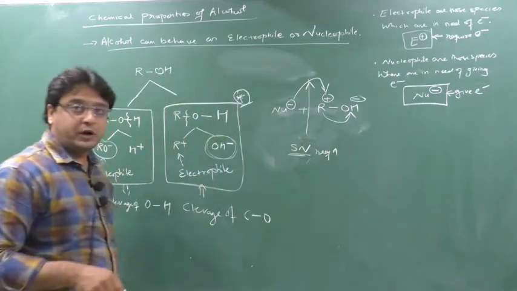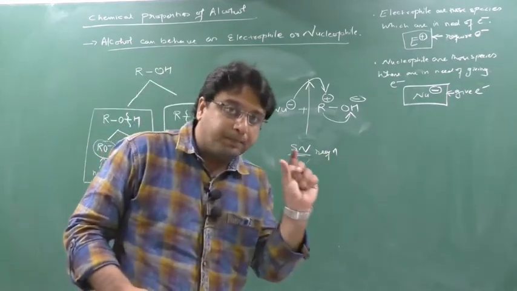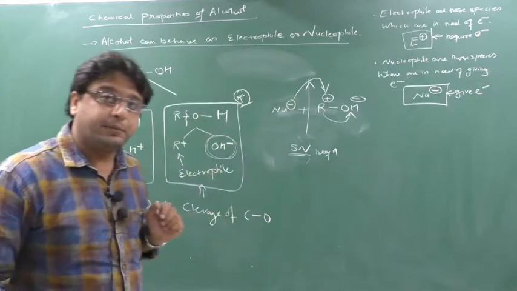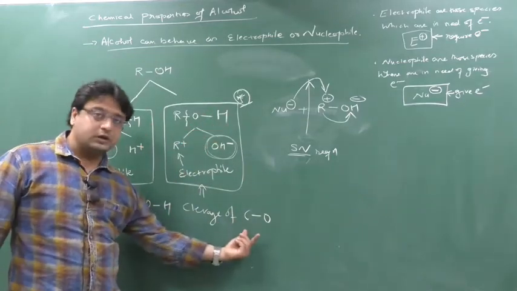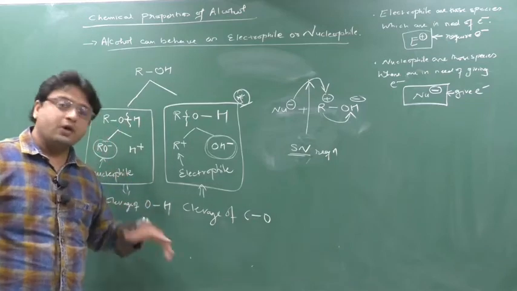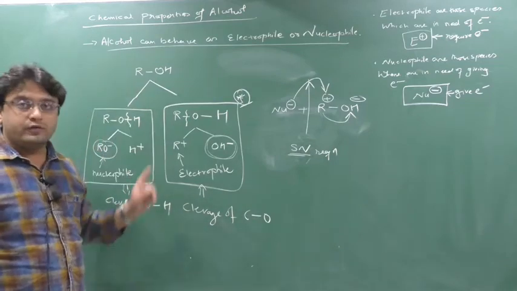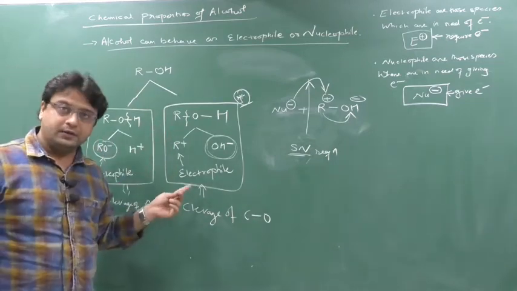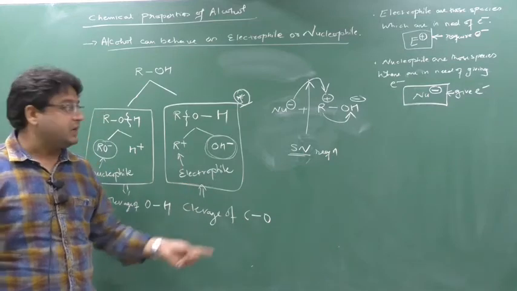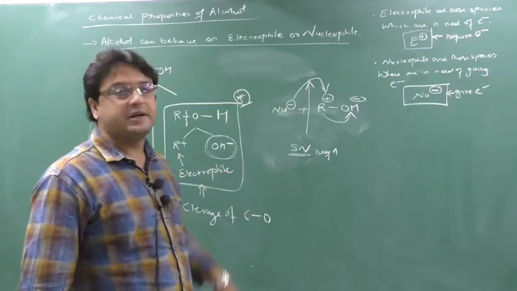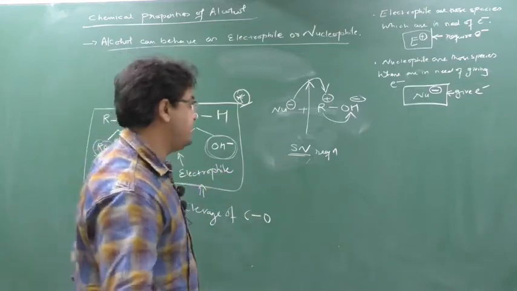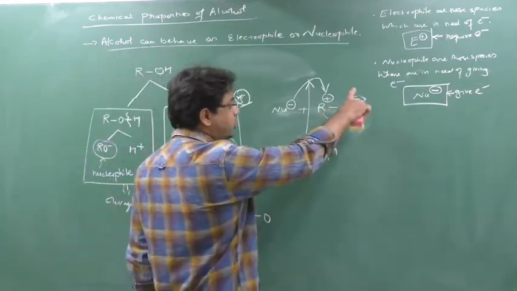So what is my key point here? I am giving you here one important NEET point. The point says that whenever the cleavage of CO occurs, or wherever the alcohol will show the electrophile, in such a type of a reaction, SN reactions are seen. Once more I will explain. This is a very important point, and this OH minus will not leave.